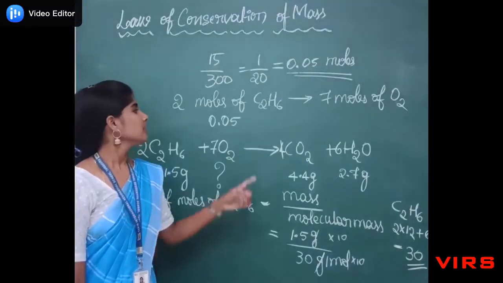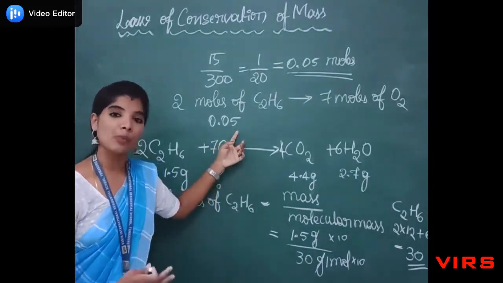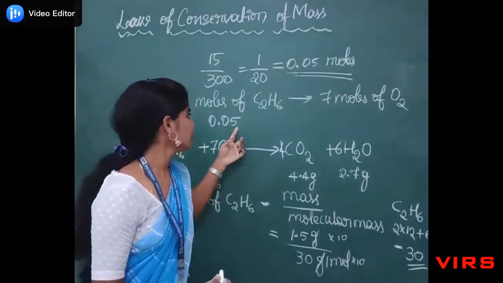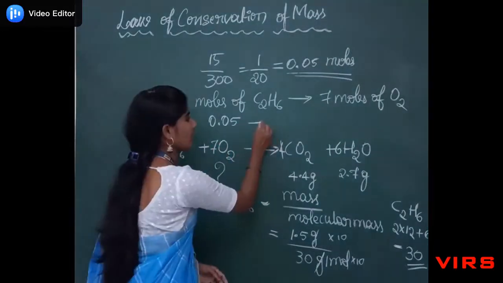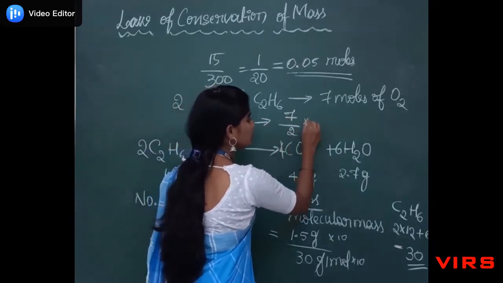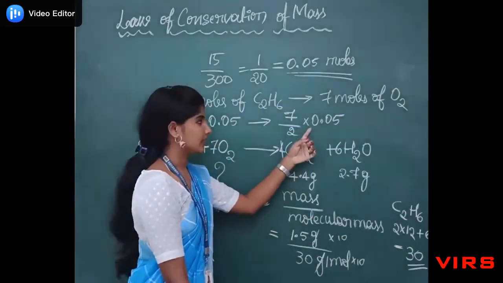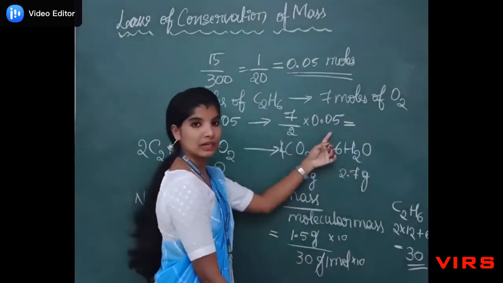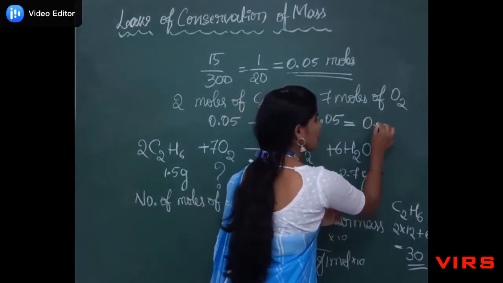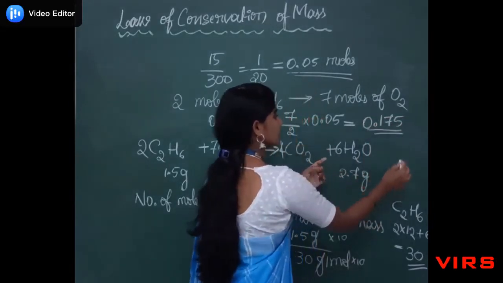So 0.05 moles of ethane requires how many moles of oxygen? 0.05 moles requires 7 by 2 into 0.05 moles of oxygen. That is nothing but, by the calculation, we will get 0.175 moles of oxygen.